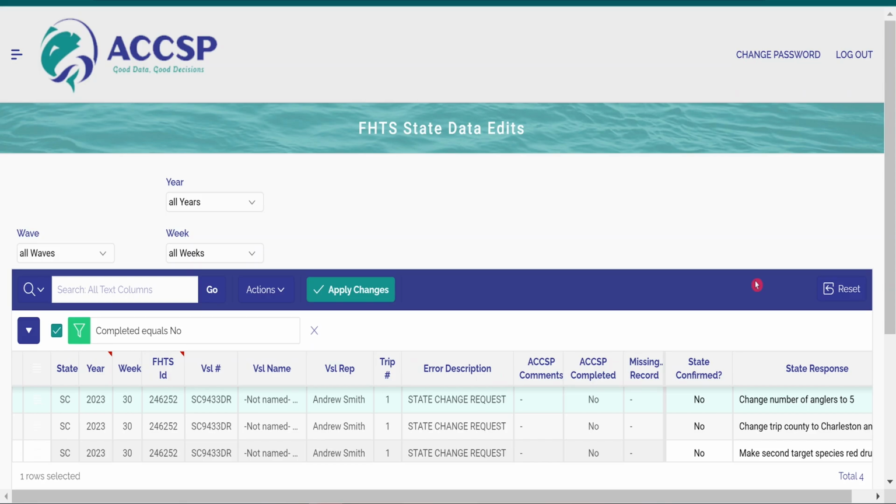If the ACCSP comment is asking you to confirm data for the survey, you may then click Yes or No under the State Confirmed column. Once you have completed your response to the comment, select the Apply Changes button to submit the comment under confirmation.